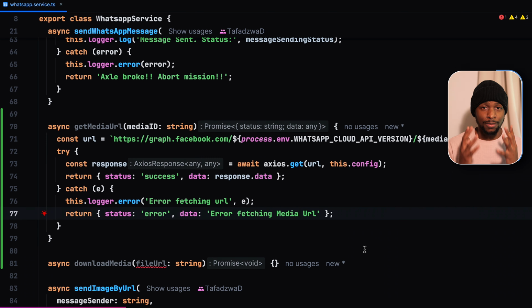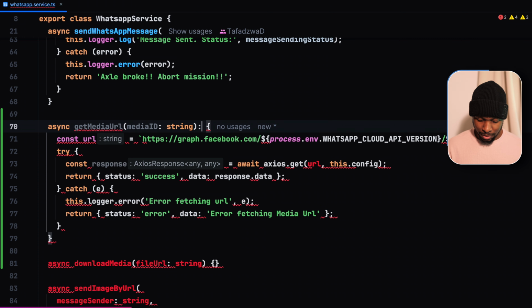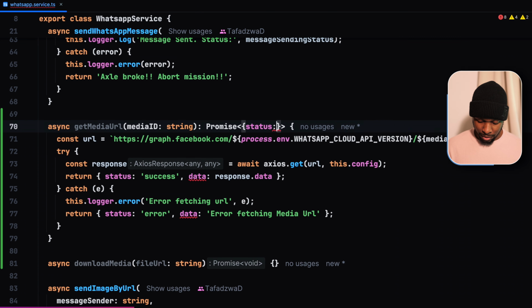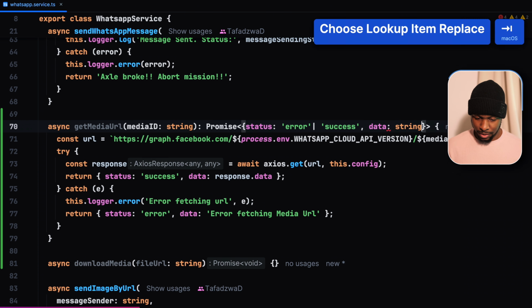And since we are using TypeScript, we can explicitly specify the return type of this method such that when we are referencing it, we get autocompletion. So let's give it a return type. It's a promise, which gives an object with a key status, which can be error or success, and then another key, which is data, which is a string.